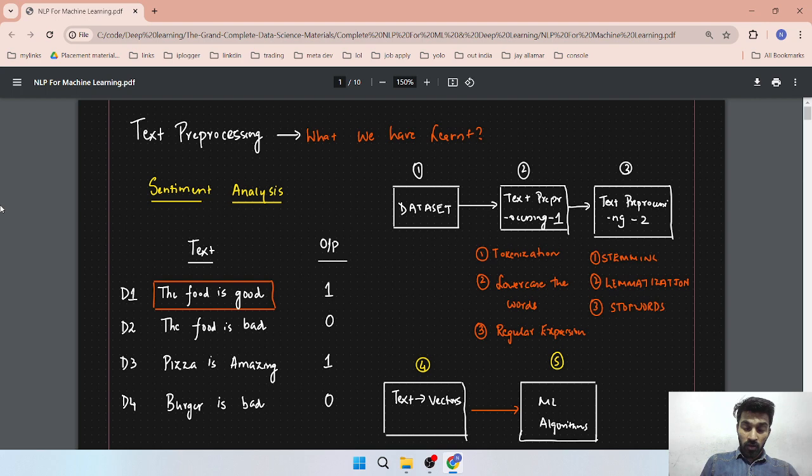But suppose you want to do a translation from English to Hindi or some other language. Then the traditional machine learning algorithm will not work because it is not able to capture the context of the meaning. Suppose you say "the bull is going." You can't understand whether we are talking about an animal or the stock market.